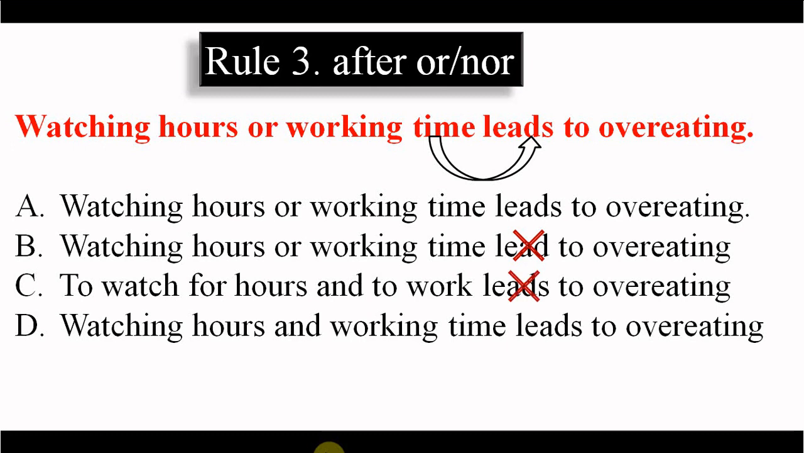Option C, incorrect. Why? Because of "to watch and to work". If two words are connected with "and", it becomes plural. So the verb should be plural, but here the verb is singular. Option D, incorrect. The reason is "watching hours and working time". Again, "and". Because of "and", the subject is plural, but the verb is singular, and that is why option D is incorrect.